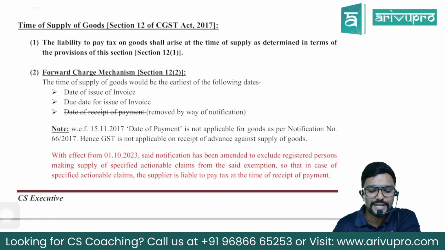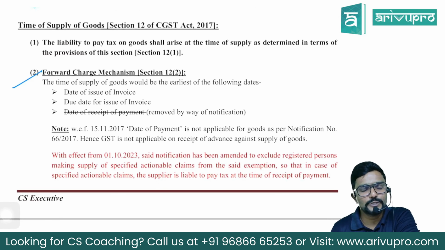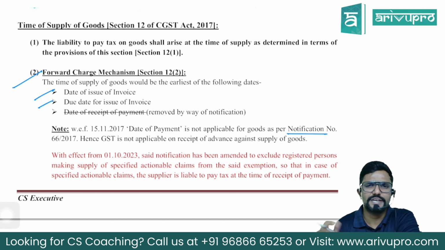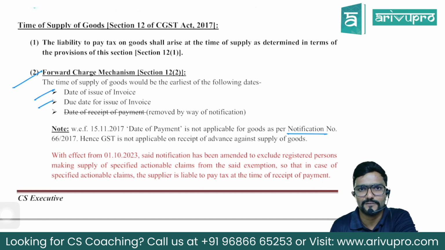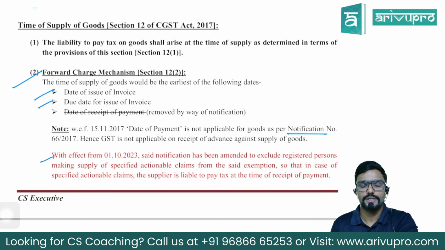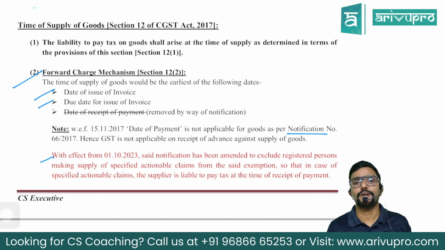Next change is with respect to time of supply of goods under section 12. Guys, under section 12 subsection 2, which talks about time of supply under forward charge mechanism, what is the time? The earliest of the following: date of issue of invoice or due date of issue of invoice. Whereas the date of payment was removed through notification. So whatever is the earlier of date of issue of invoice or due date of issue of invoice is the time of supply. But now only for specified actionable claim, the time of supply is the date of receipt of payment.